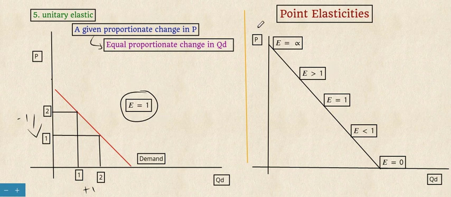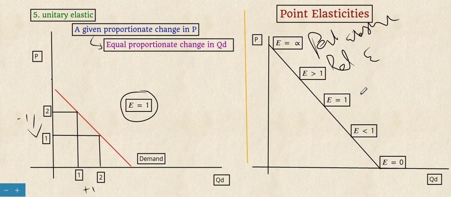So we see all these point elasticities in a single graph. Elasticity equal to infinity in the case of perfectly elastic. And elasticity is greater than 1 when it is relatively elastic.